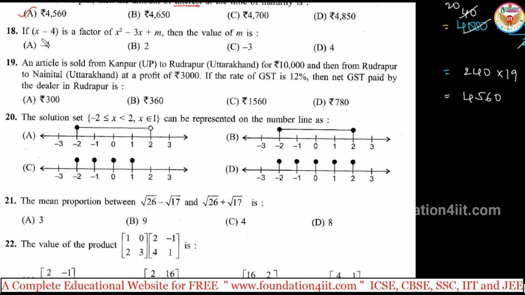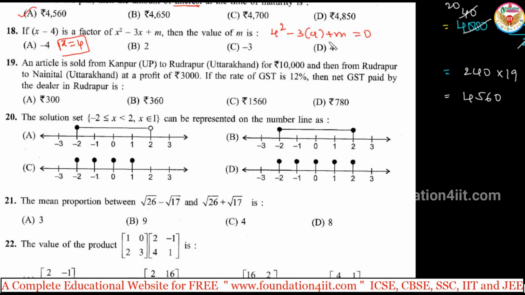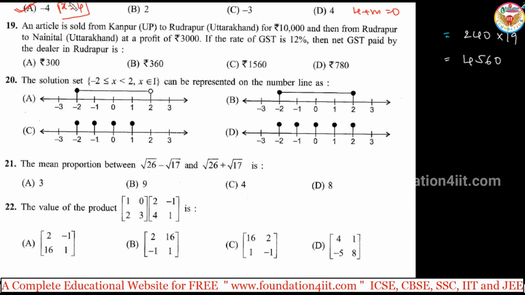Next one. If x minus 4 is a factor of x square minus 3x plus m, then what is the value of m? x minus 4 is a factor, so x is equal to 4, you substitute in this. 4 square minus 3 into 4 plus m is equal to 0. 4 square is 16, 16 minus 4 3s are 12, 16 minus 12 is 4. Then 4 plus m is equal to 0, so m is equal to minus 4. So option A. Right.